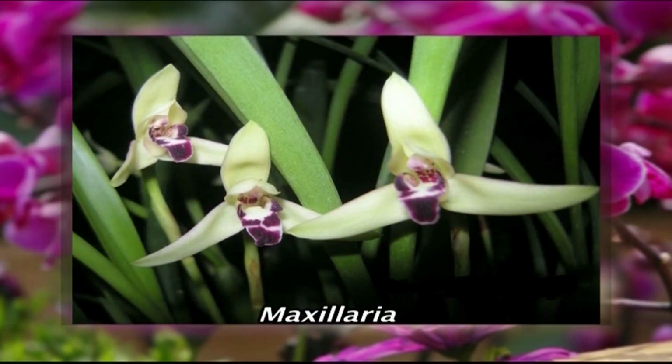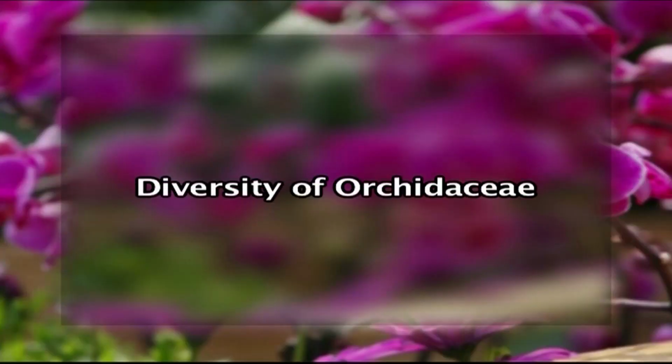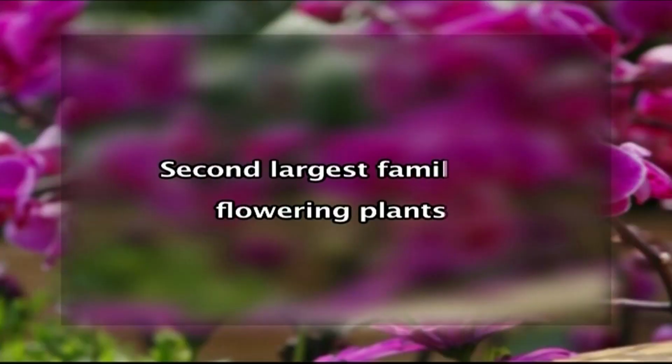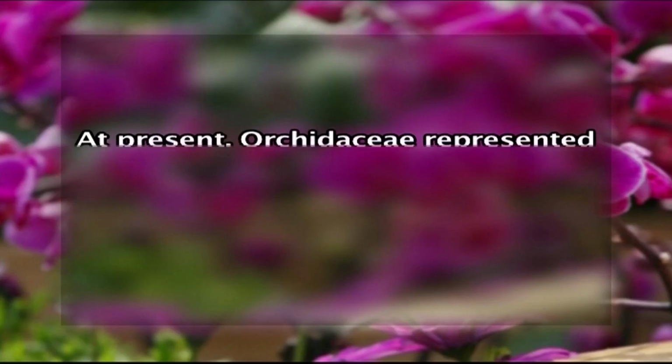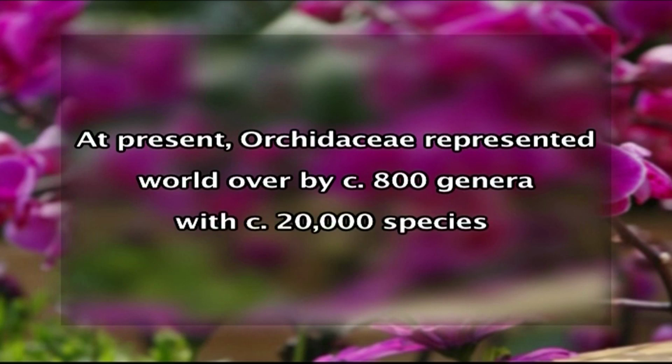Maxillaria. Now the 4th part of the lecture, the diversity of Orchidaceae. As already mentioned, the Orchidaceae is the 2nd largest family of flowering plants after Asteraceae in terms of number of species throughout the world. At present, the family is represented worldwide by about 800 genera with nearly 20,000 species.